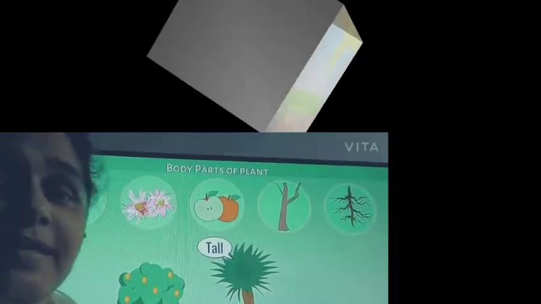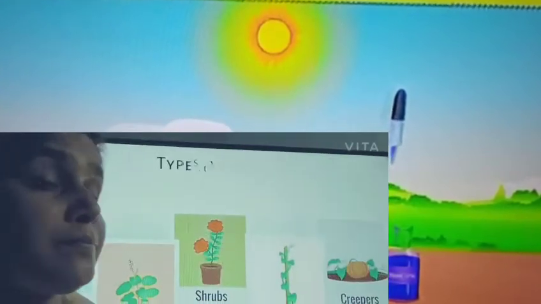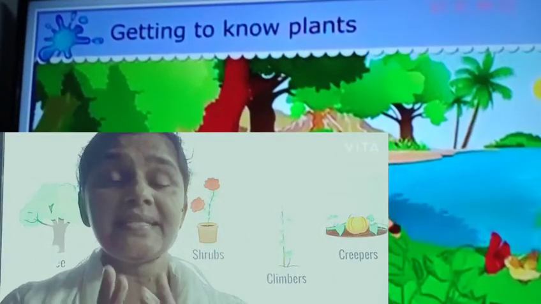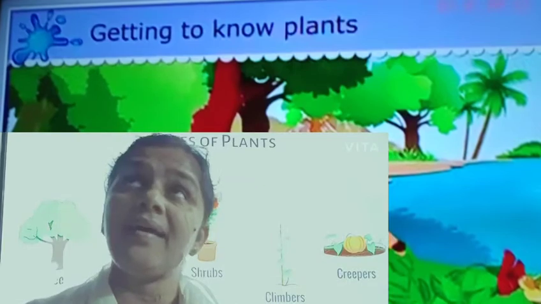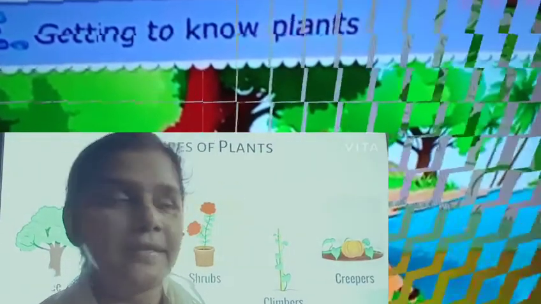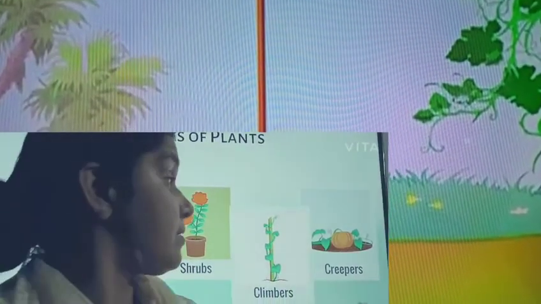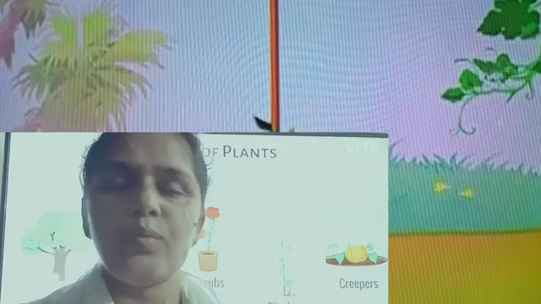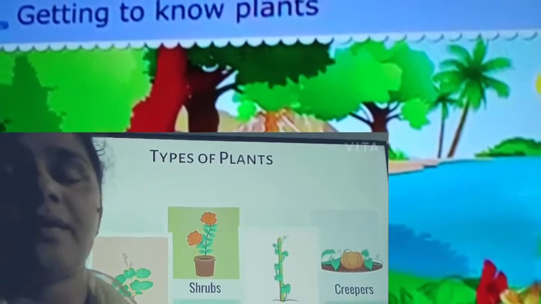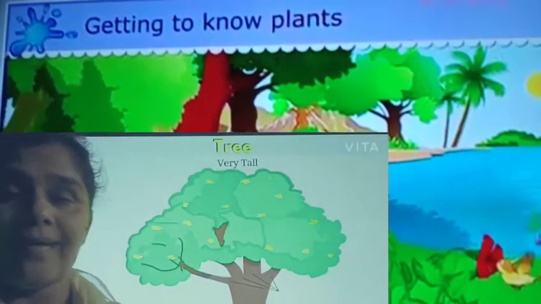Now we are going to see the different body parts of plants. There are leaf, flowers, fruits, stem, roots, etc. And children, according to the size of the stem or trunk and the branching pattern, we are going to divide the plants into trees, herbs, shrubs, climbers and creepers. Let's see what is a herb, what is a shrub, what is a tree, what is a climber and what are creepers. Okay. First one is tree.